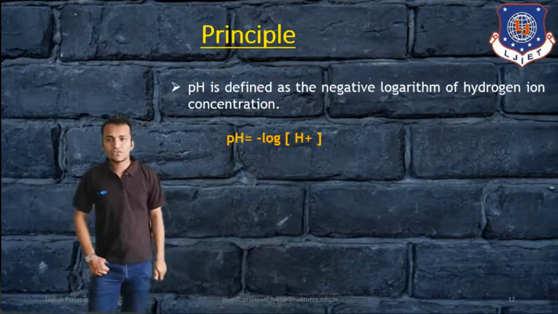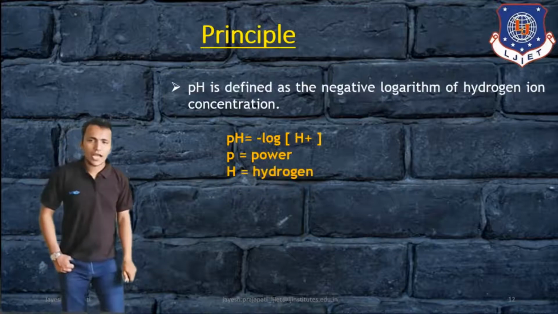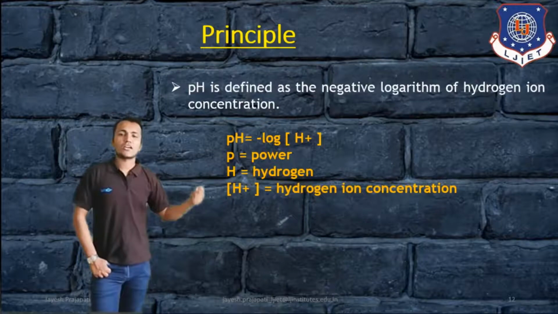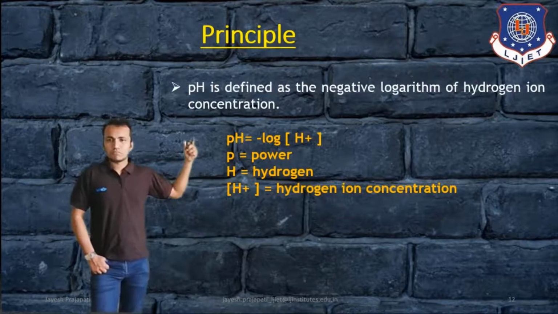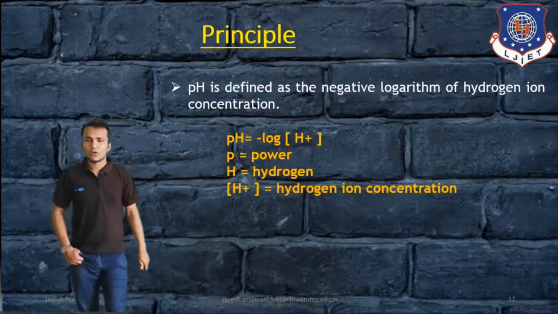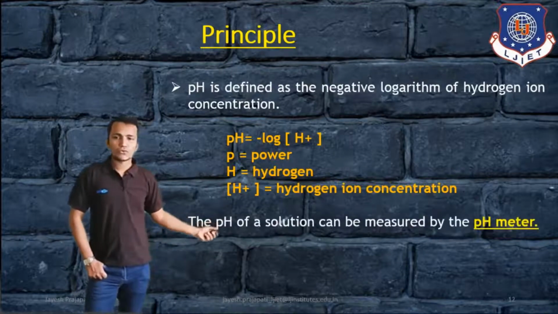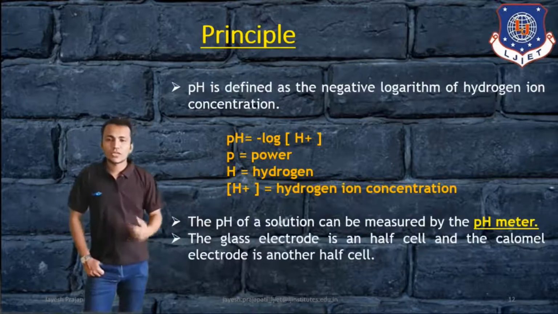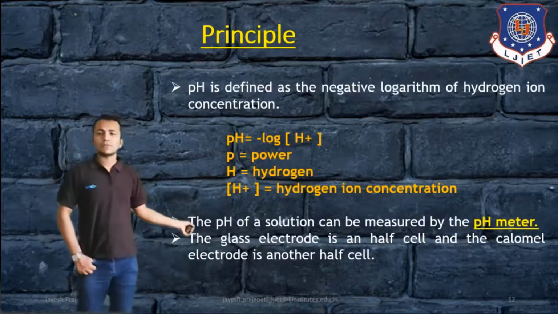So that is the principle of how pH can be measured by using the formula. The pH of a solution can be measured by the pH meter, where the glass electrode is one half cell and the calomel electrode is the other half cell.